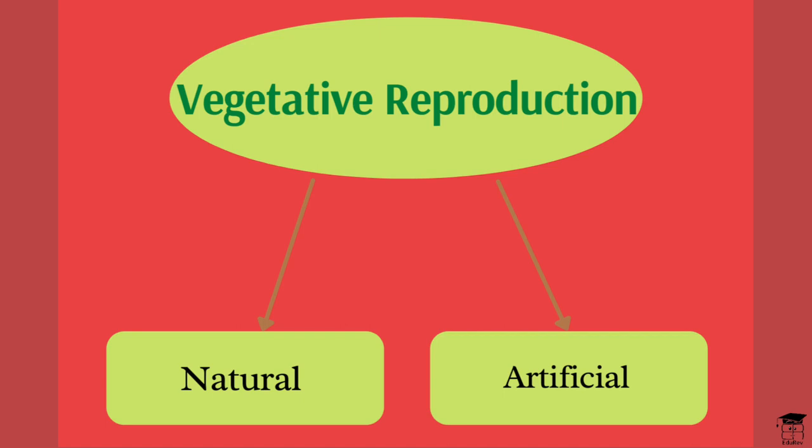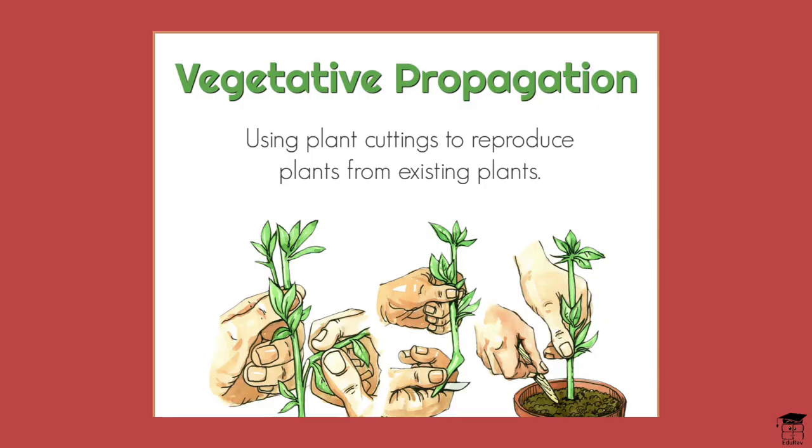Rather, old parts of the plant are used to grow a new individual. It is of two types, natural and artificial. Natural vegetative reproduction is also known as vegetative propagation. It can occur by a reproductive root, such as in dahlia and sweet potato, a leaf in case of bryophyllum